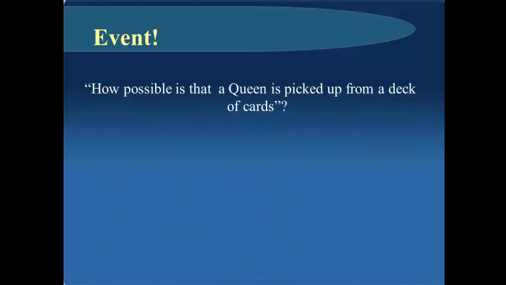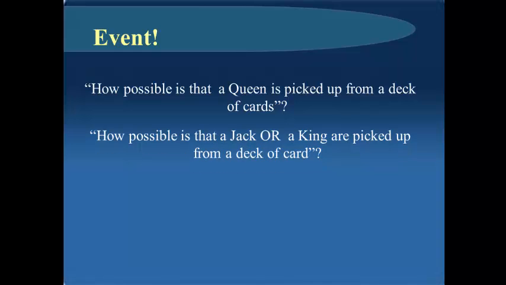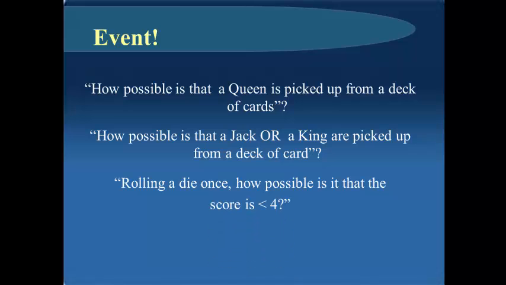How possible is it that a queen is picked from a deck of cards? That queen is our event. How possible is it that a jack or a king is picked from a deck of cards? Getting a jack or a king is our event. Rolling a die once, how possible is it that the score is less than 4? Getting a score less than 4 is our event.